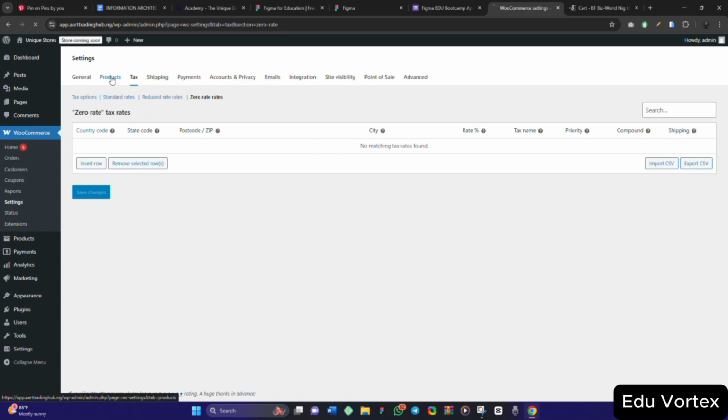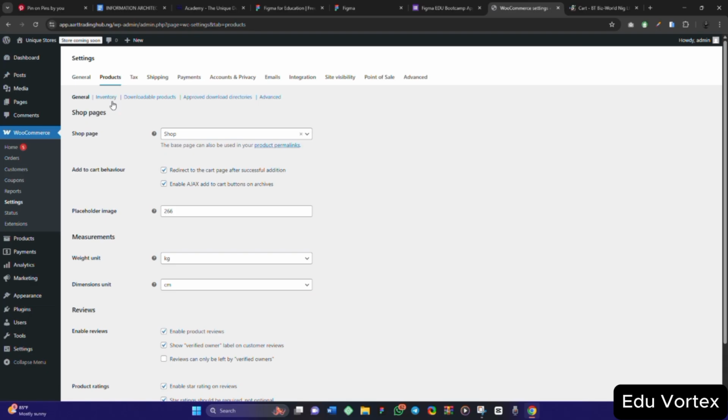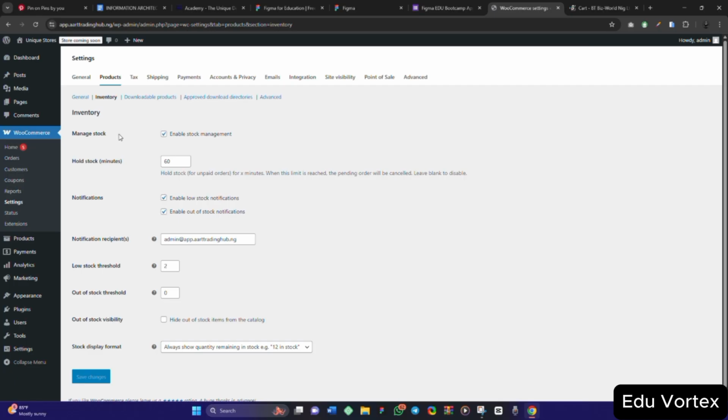Now for this product, I want to go back to show you something. Now we have this inventory. If you click on this inventory, you are going to see manage stock, enable stock management. Hold stock for 60 minutes. Hold stock for unpaid orders for 60 minutes. When this limit is reached, the pending order will be cancelled. Leave blank to disable. Now notifications: enable low stock notifications, enable out of stock notifications. If you want to, you input the email that you want to use to receive your notification here.